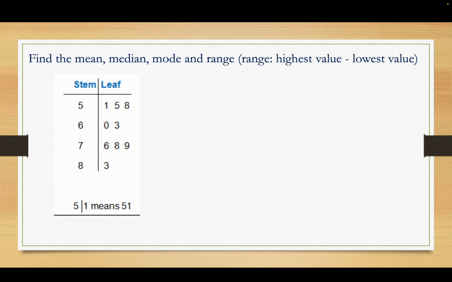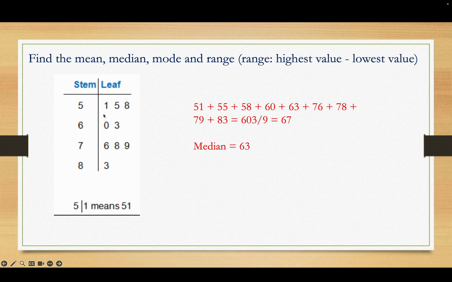Okay, so 1 is 51, 5 is 55, and so on. So 51, 55, 58, 60, 63, and so on. It's 603 divided by 9, which is 67. So that's your mean. The next one would be the median, and that's 63.